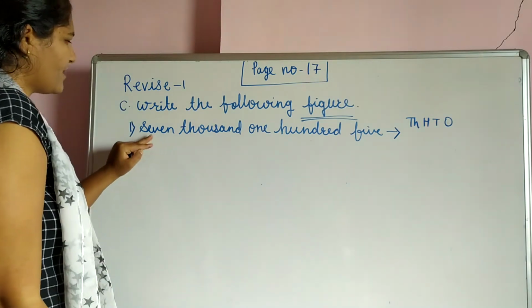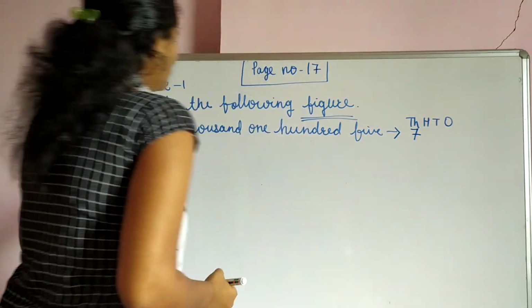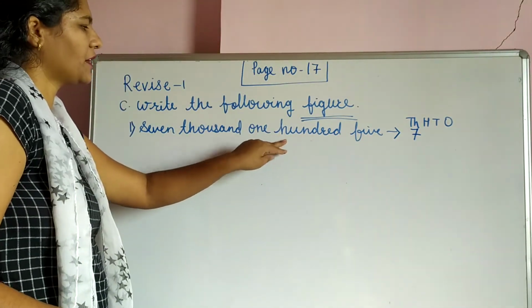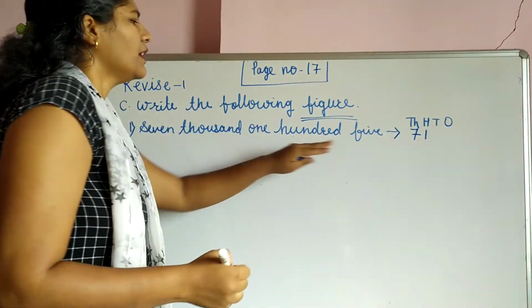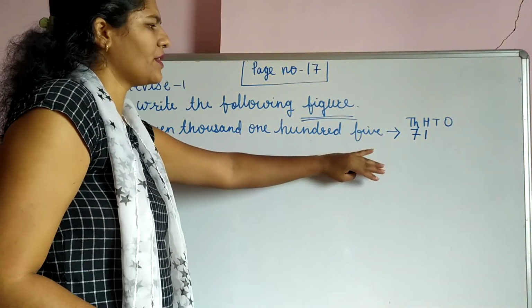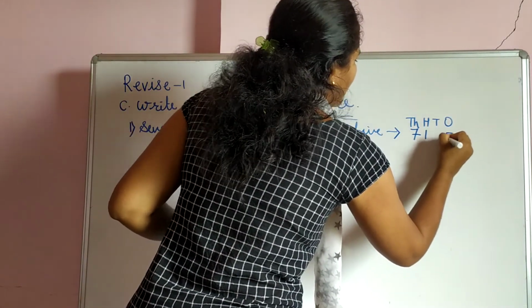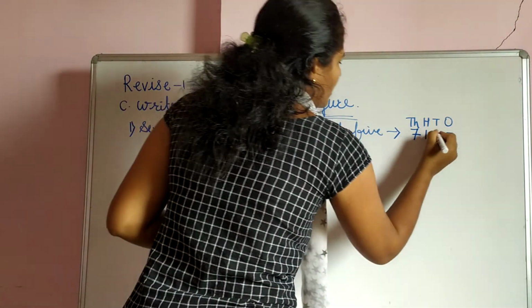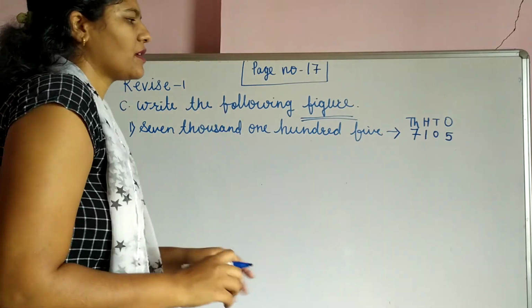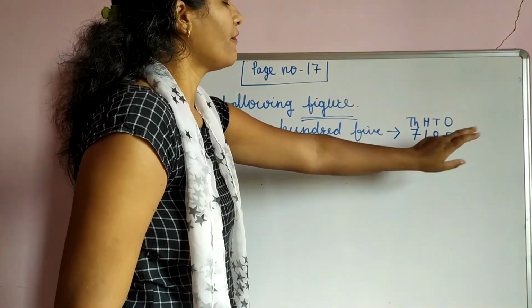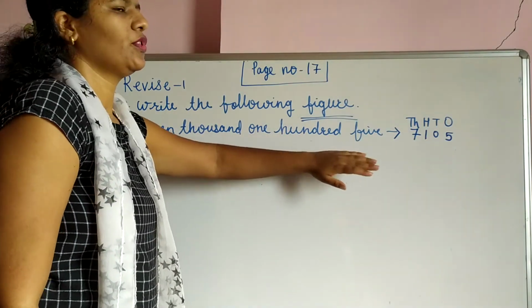See, in the thousand place, which number is there? 7. So write here 7. In the hundred place, which number is there? 1. Write here 1. See, 5 is given directly and it is a 4-digit number, so this 5 will become the ones place. And here nothing is there, it means 0. Okay, so this is the number: 7,105. And see, read this number, 7,105. Both are the same.